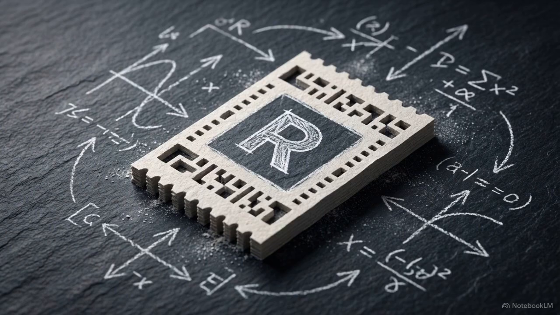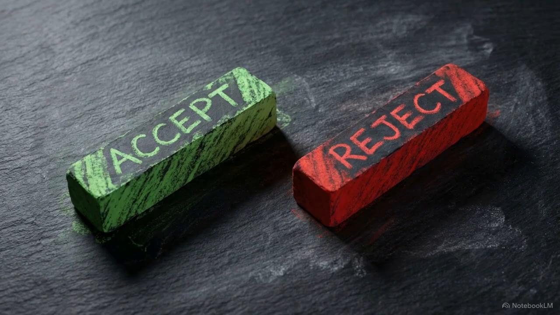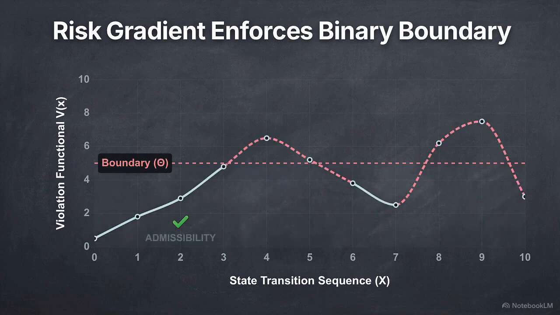Proposed changes to the state are accompanied by a receipt, drawn from the receipt space, R. These are processed by the receipt-verifier, or RV. This is a deterministic predicate that looks at the current state and the receipt to return a simple accept or reject. This framework allows a system to track the analog gradient of risk while enforcing a binary boundary on every